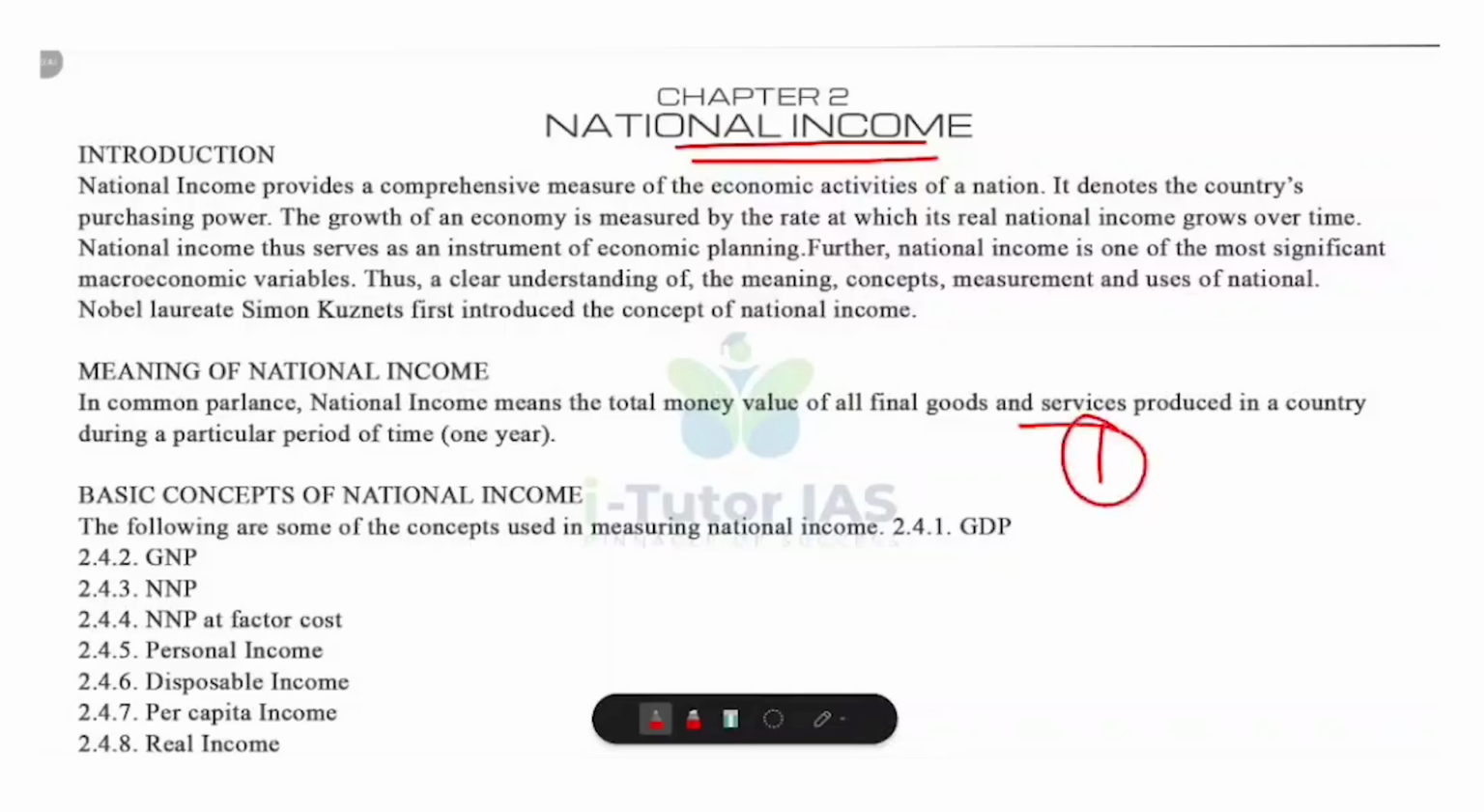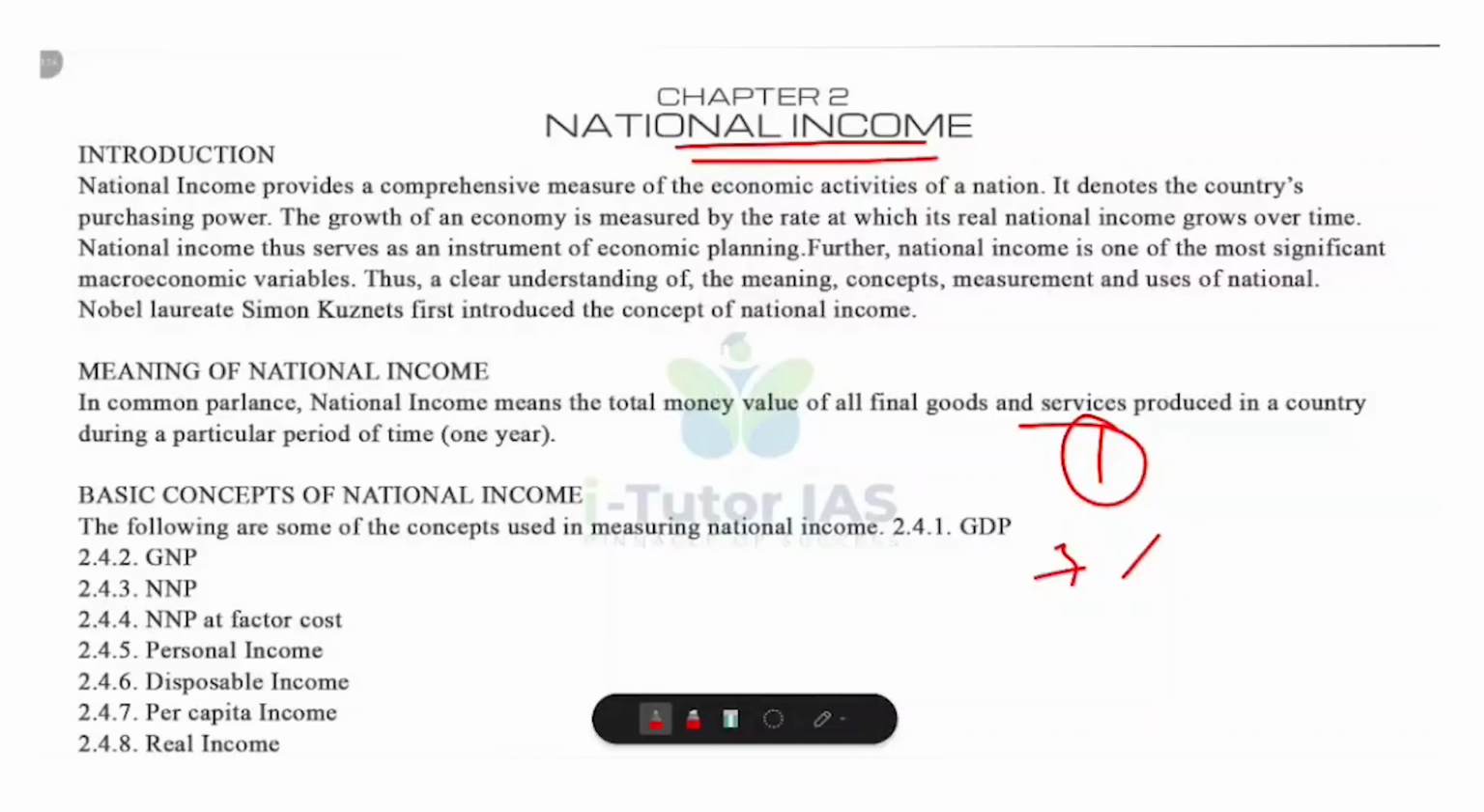First reason is that it helps us to measure economic growth. By checking how much national income grows over time, we can see if the economy is expanding or shrinking. For example, if India's national income grows by 7% this year compared to last year, what does it show? It shows that the economy is doing better. So national income helps us to measure economic growth.